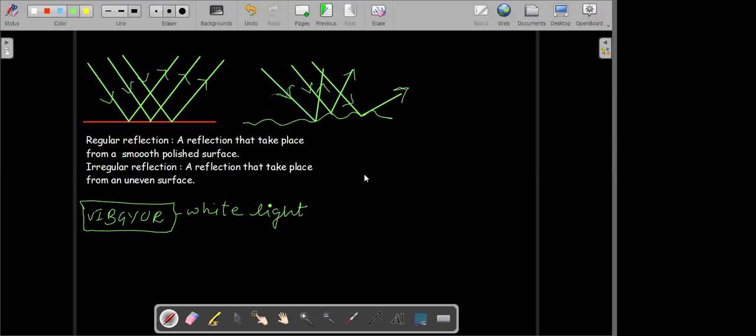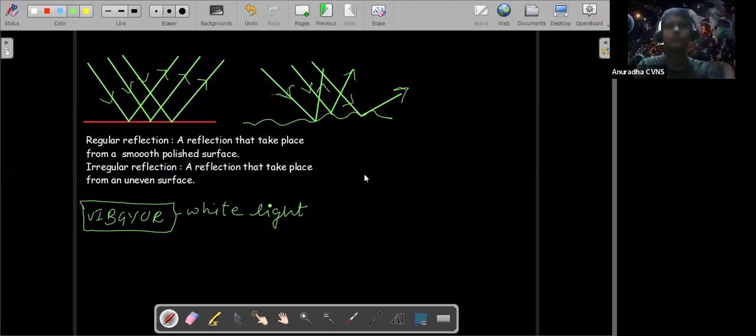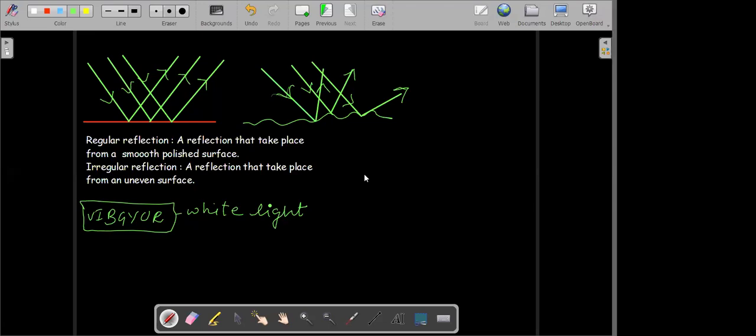It is not releasing any light, or not allowing any light to escape. So now you understood why it is related with colors. Okay, so understood this regular reflection now.